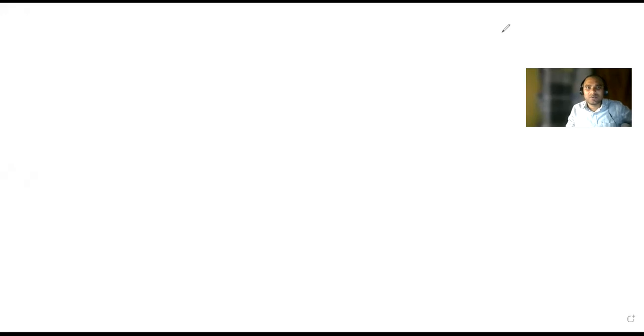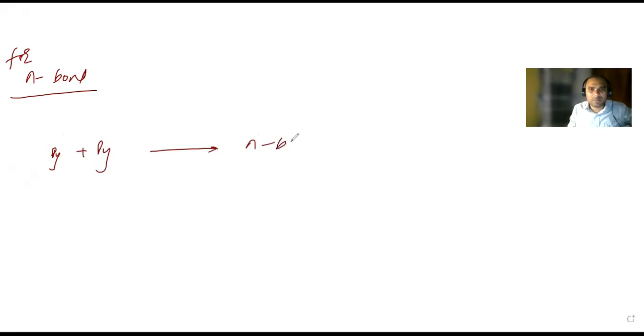I think the connection got disconnected. Sorry. Sir, I wrote that. You wrote it. Okay, but for the pi bond you didn't write. What was there for the pi bond? Like that, a py orbital is there, and again a py orbital. So that is how the pi bond is forming. Why pi bond? Because of side by side overlapping.